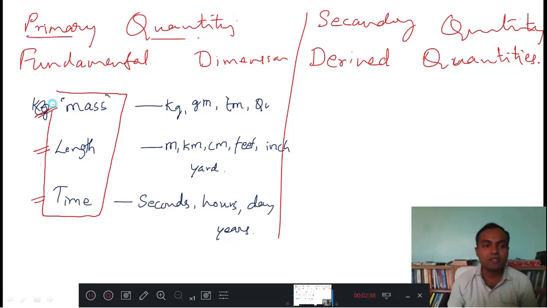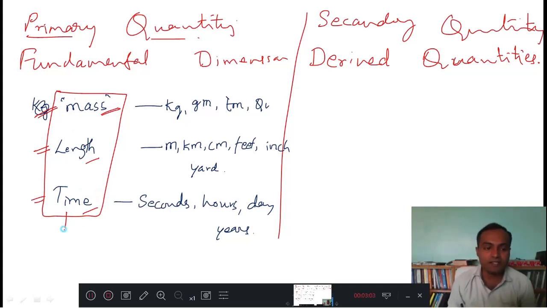Whatever mathematical symbol, parameter or quantity you take in this universe, you have to fit it by these three only. You need to measure in terms of mass, or length, or time. You cannot escape from these three.